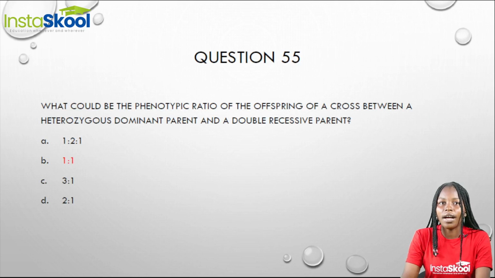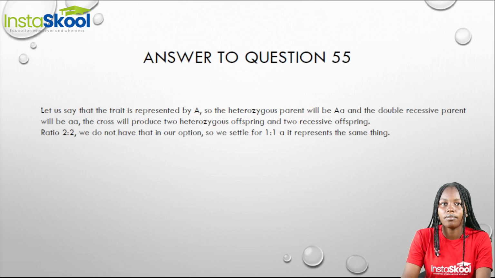Question 55. What could be the phenotypic ratio of the offspring of a cross between a heterozygous dominant parent and a double recessive parent? Now let's say that the trait is represented by A. So the heterozygous parent will be capital A, small a, while the double recessive parent will be small a, small a.